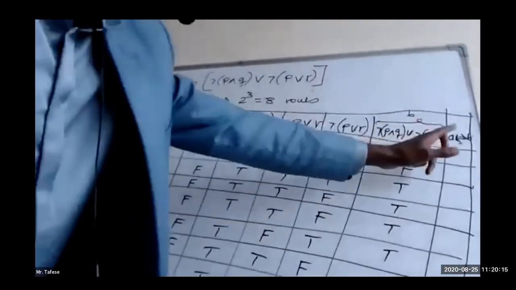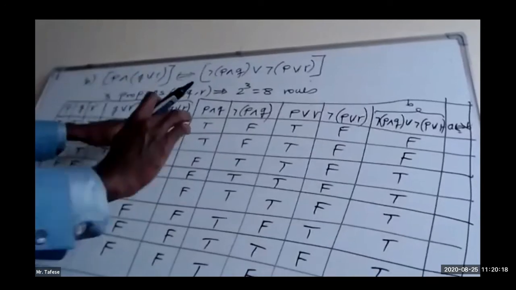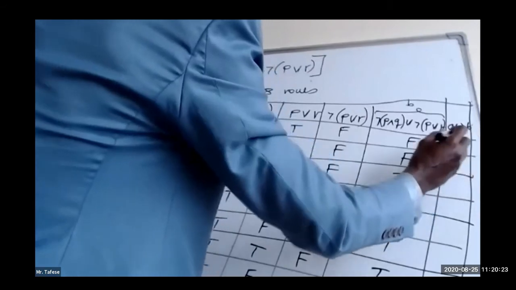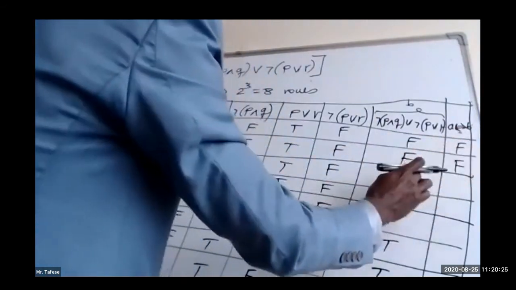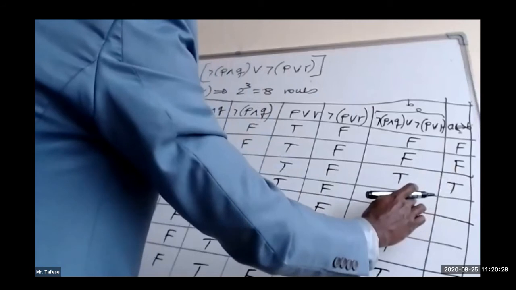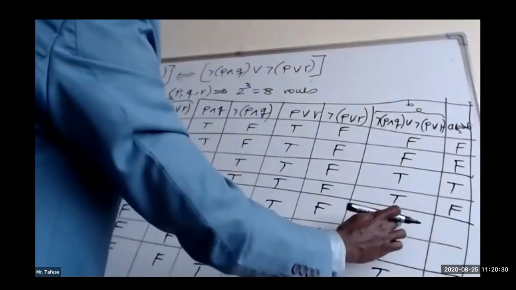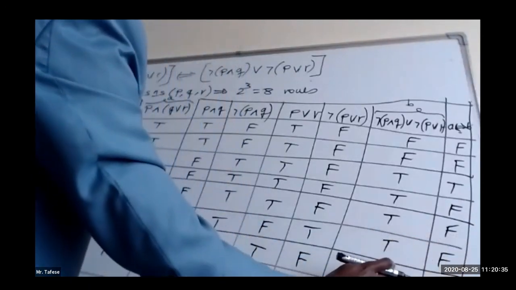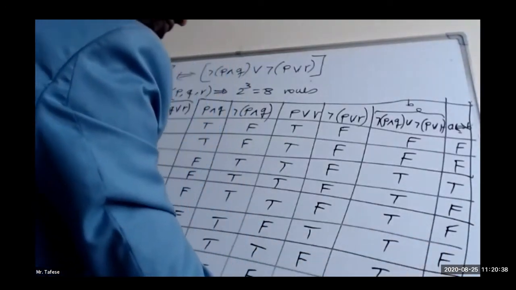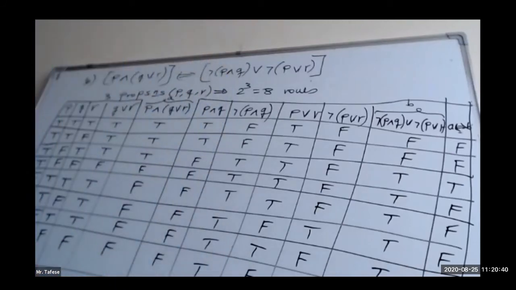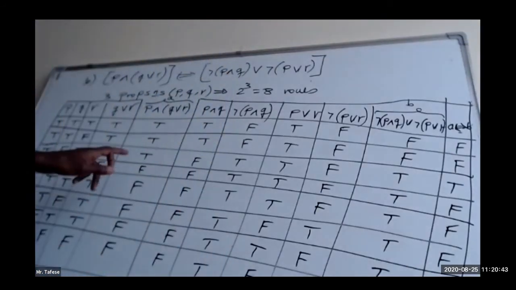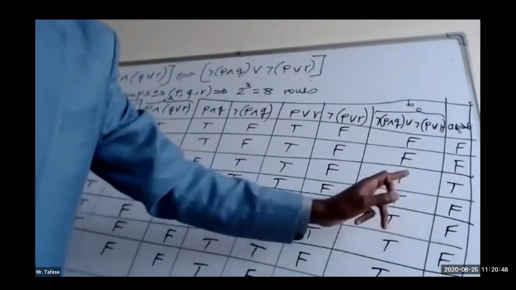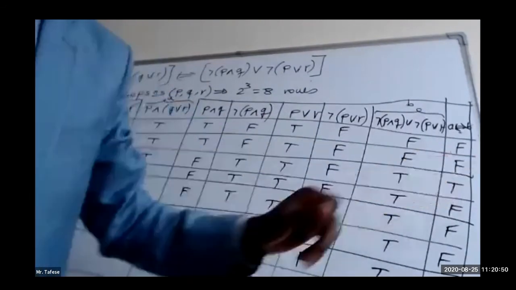So A implies B. Now, true implies false is, as you know, false. Then again false. Then true. Then false, then false, false again, false again, false. This one is true, and this one is again true. So true implies true is true.